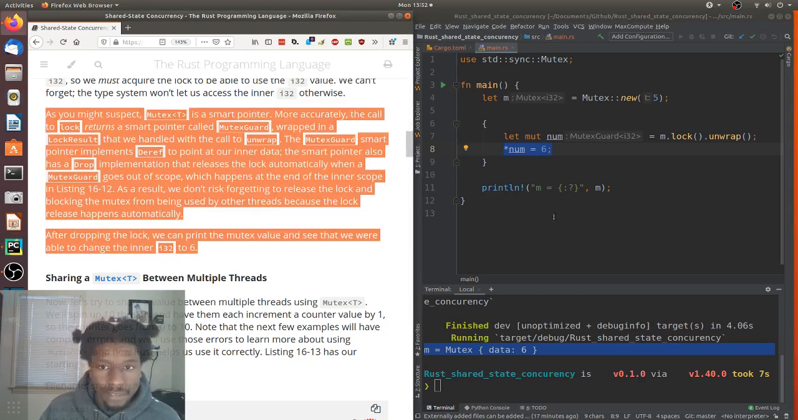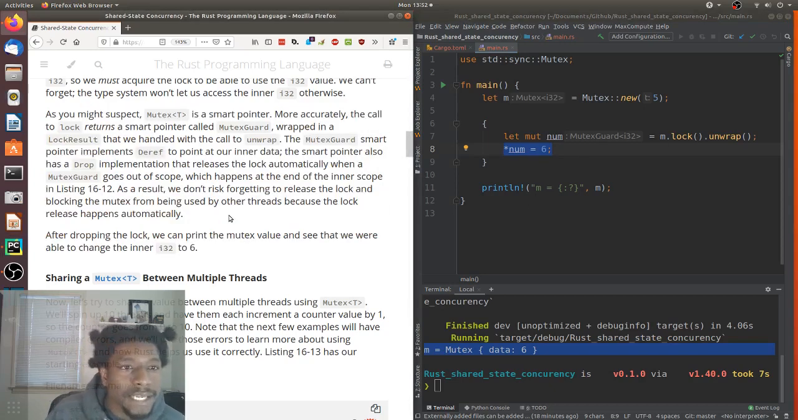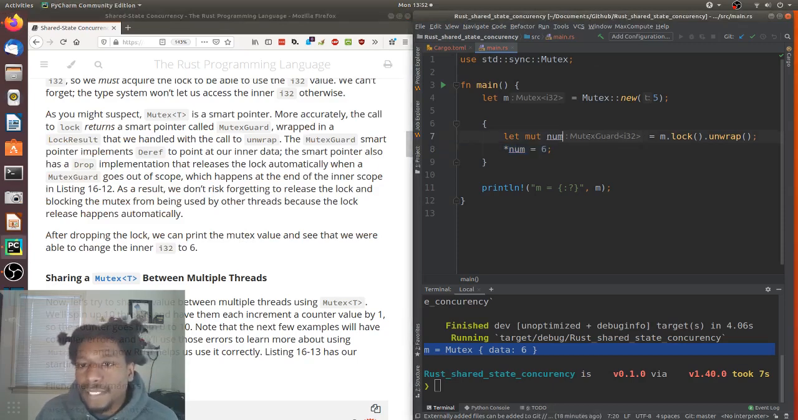They're just rehashing what we already said, but they gave us some more context. So here we can actually see it. They said that the mutex is a smart pointer, which we could have guessed, and the lock returns a smart pointer called MutexGuard. And here in the editor, we can see that it did return a MutexGuard. However, we named it num and we were able to access the inner data from it, which means that the MutexGuard implemented Deref, which allows us to point from MutexGuard to the inner value, which is the i32 value, and change that.